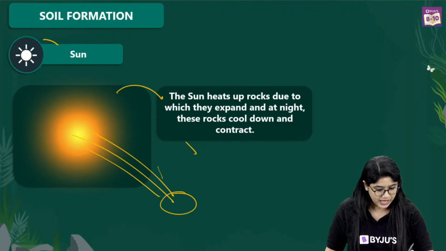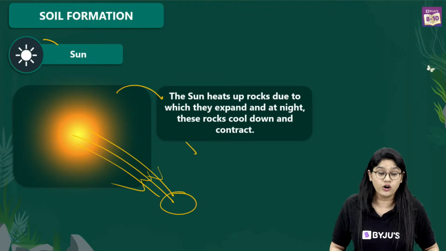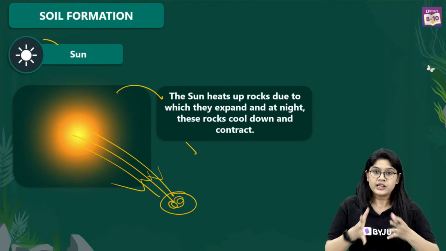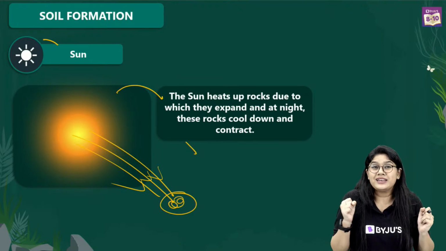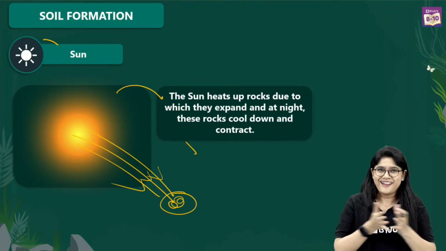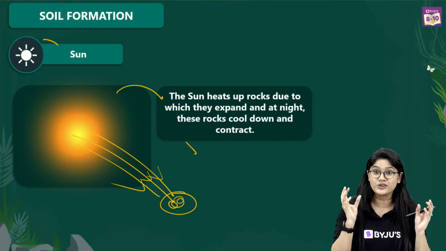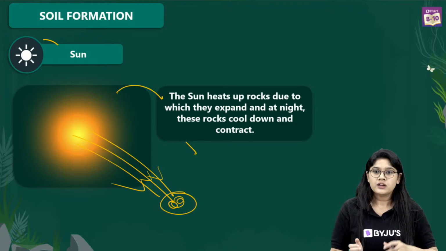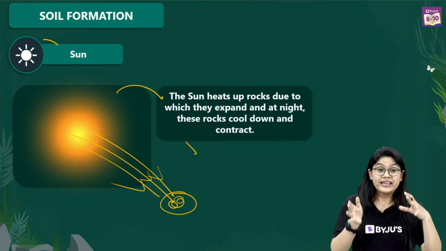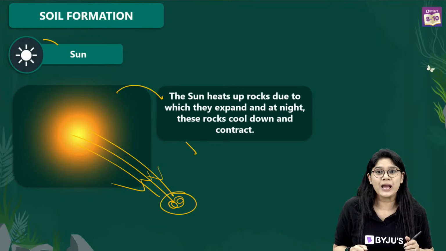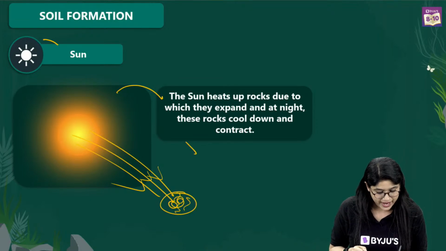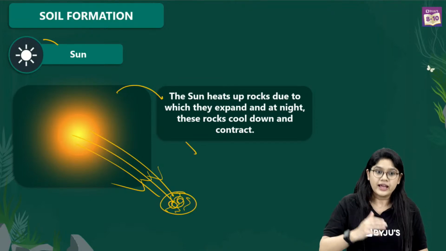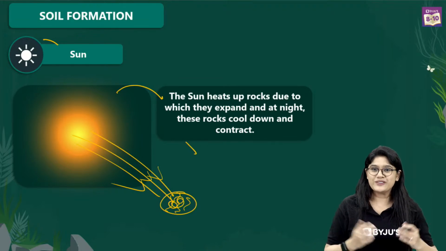As the sun rays fall on the rock, it will be getting heated up and expanding. But at night, there is no sun, and it will be getting cooled down again. So hot, cold. In that whole process, different cracks will be coming up in the rock, and slowly we will see that